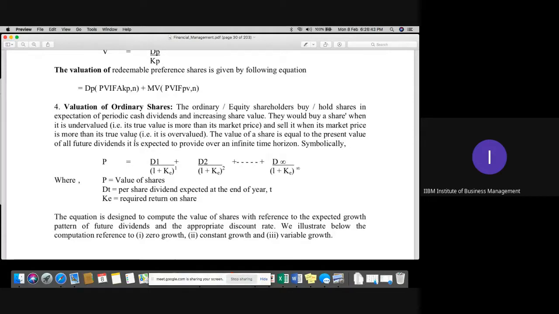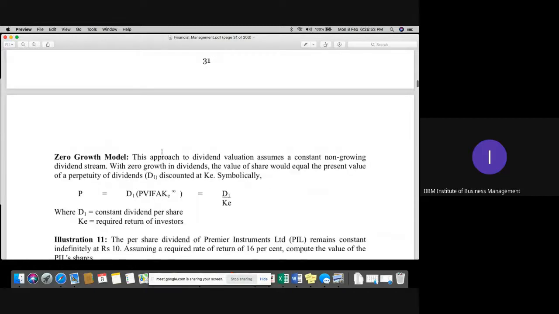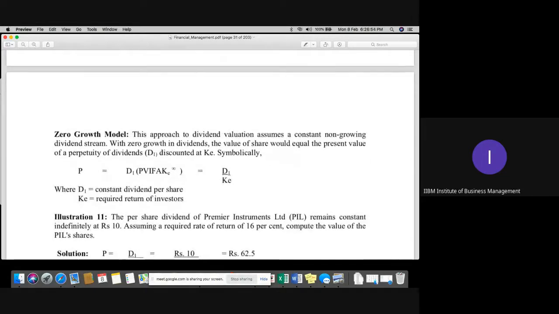Shall we start? Yes. Perfect. Thank you so much. Now, the first part is your zero growth model. Zero growth means there is no change in the dividend; the fund which was invested is not growing at all in terms of dividend returns. So the share value would be equal to the present value of those dividends.